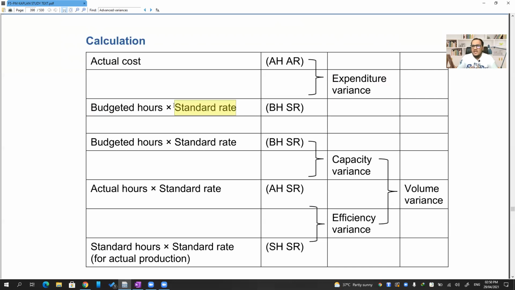While preparing the budget, listen very carefully, for fixed overheads, will we do it like number of hours into rate, or will we say that okay, for this particular period fixed overheads are $100,000? Do we do it like material and labor variable, like number of units into quantity per unit? Or do we just say that this is the overall budgeted fixed overheads?